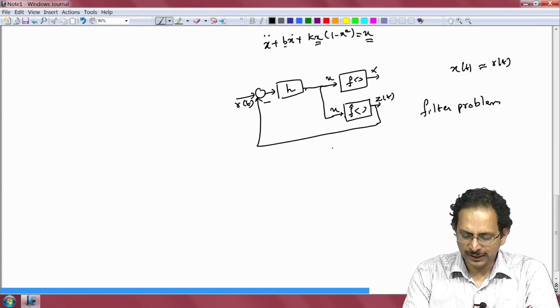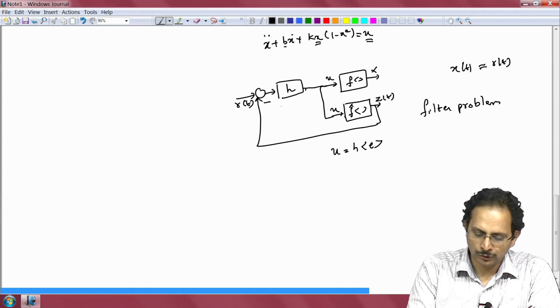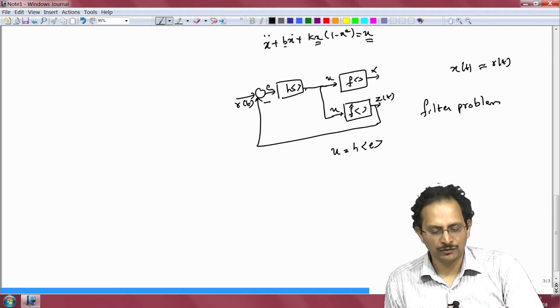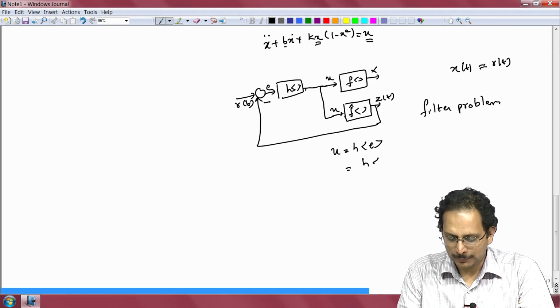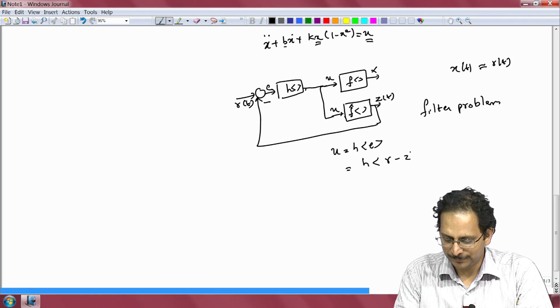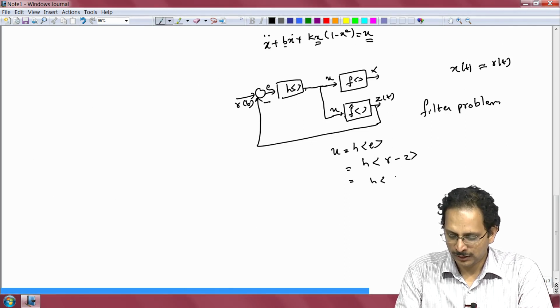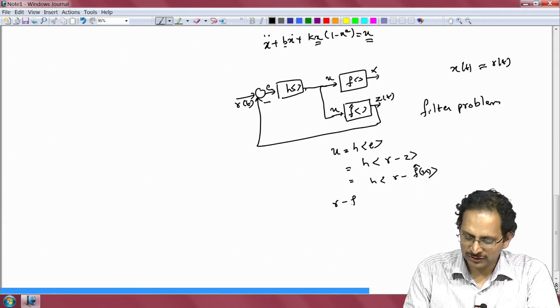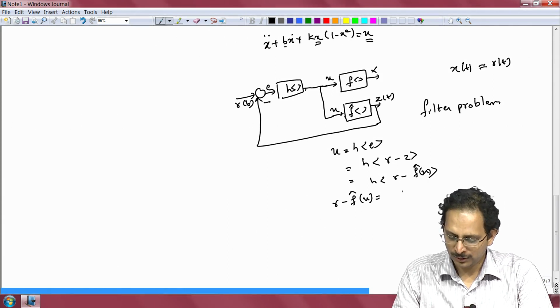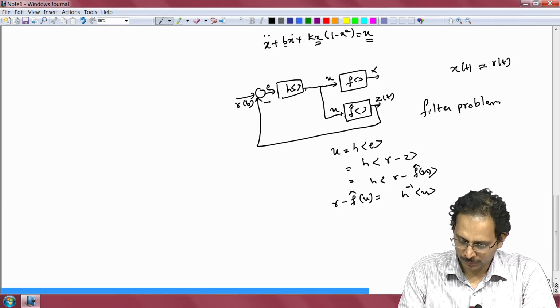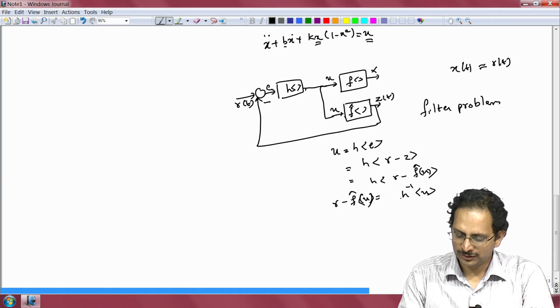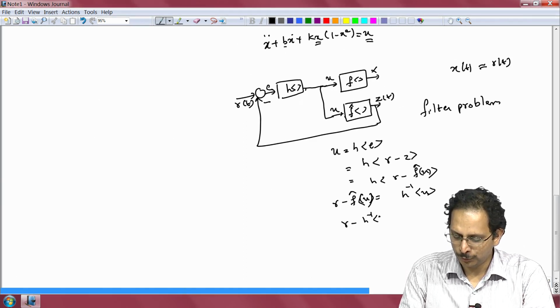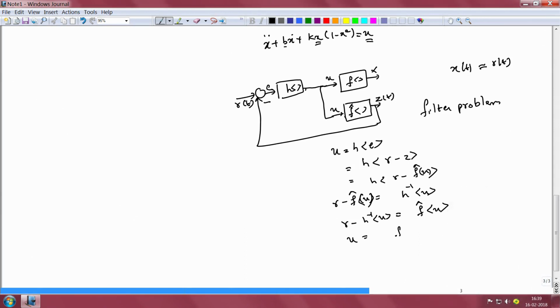Now from this block diagram you see that U is equal to H of E. So H is the mapping that relates the error E to the output of that block, namely U, and E is the difference between R and Z, and Z we know is F cap of U. From this equation we see that R minus F cap of U is equal to H inverse of U, which in turn means that R minus H inverse of U is equal to F cap of U, or equivalently U is equal to F cap inverse of R minus H inverse of U.